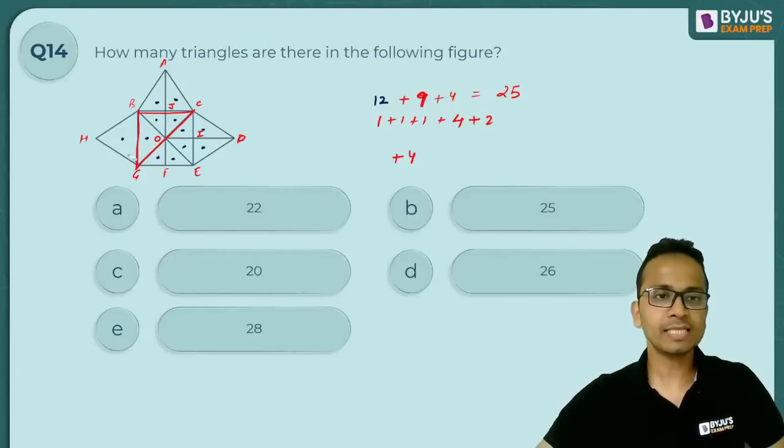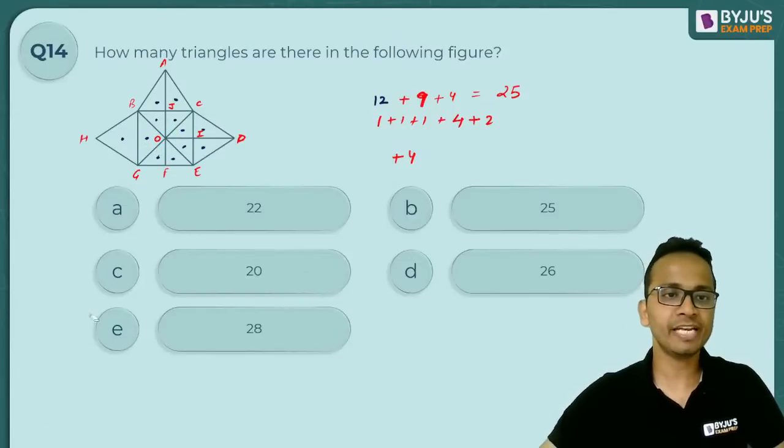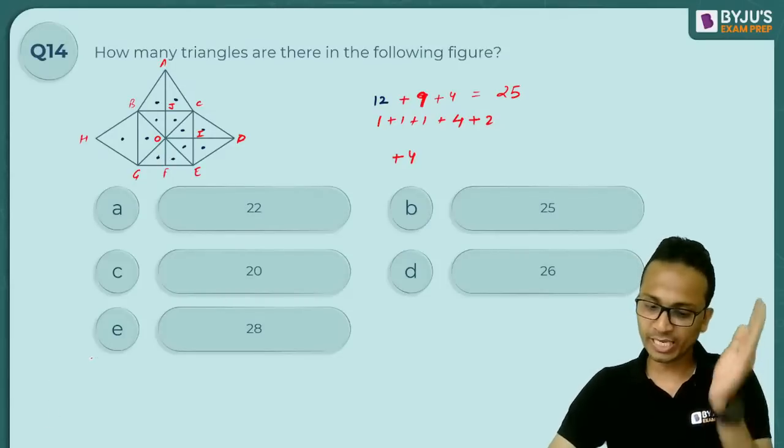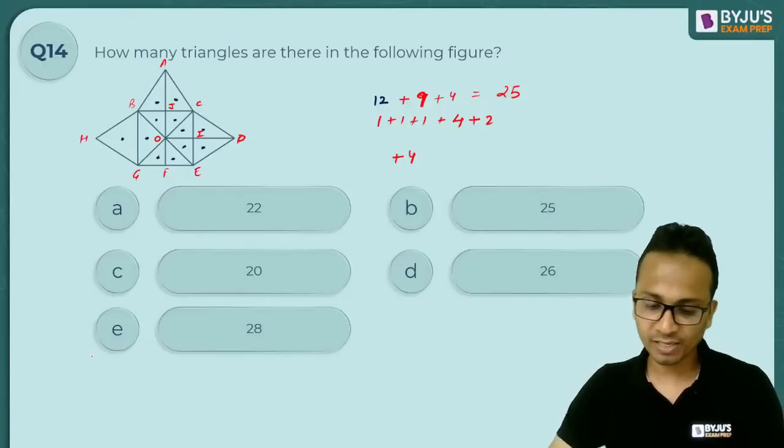Okay, now other than these triangles, do we have any other triangle? No, I can't see any other triangle here. So yes, there will be 25 triangles in all.